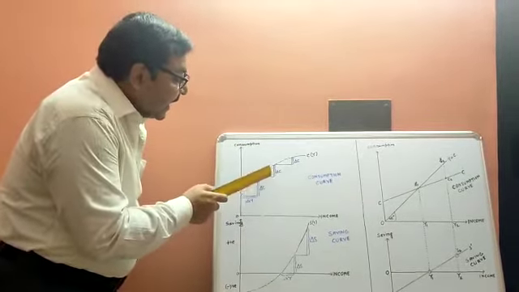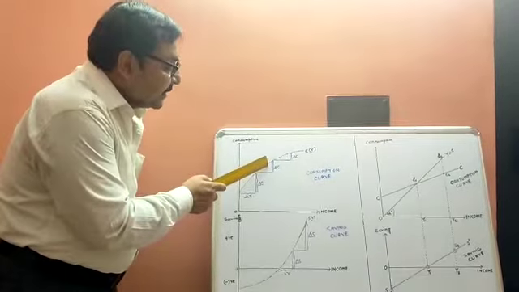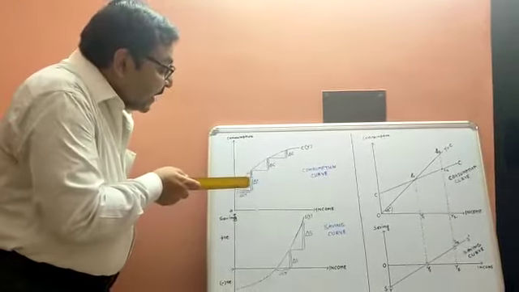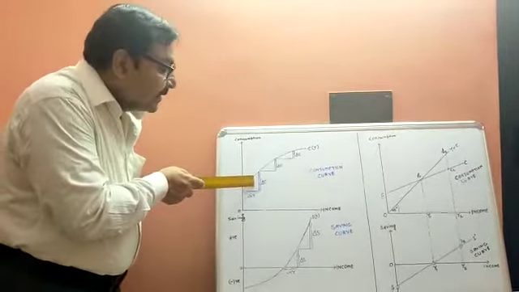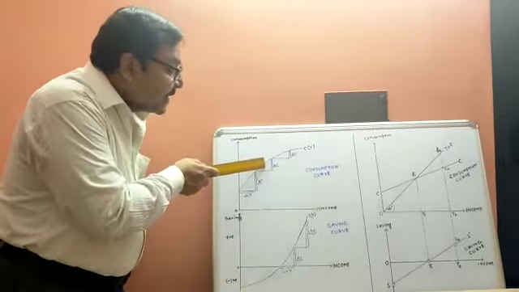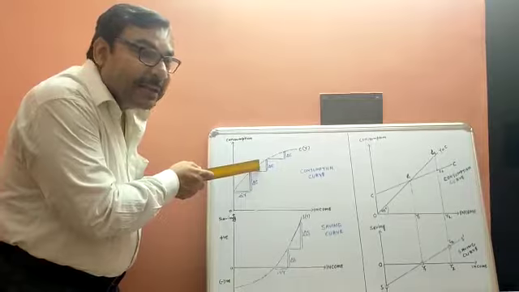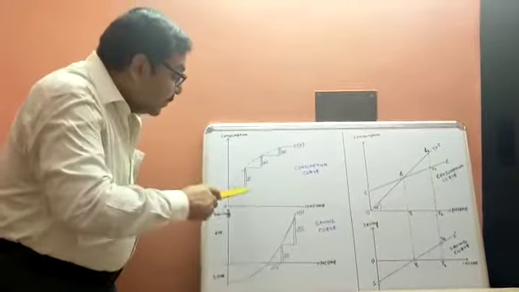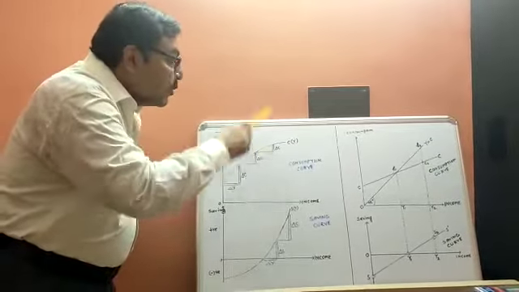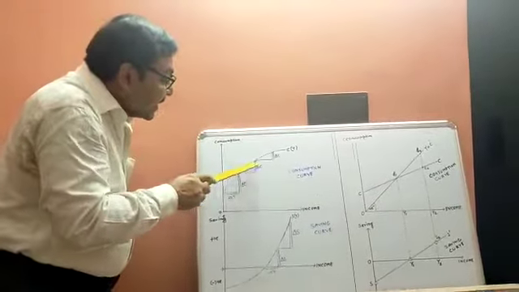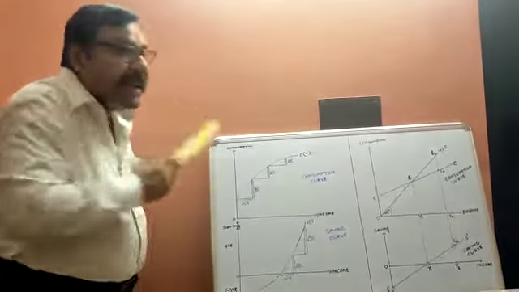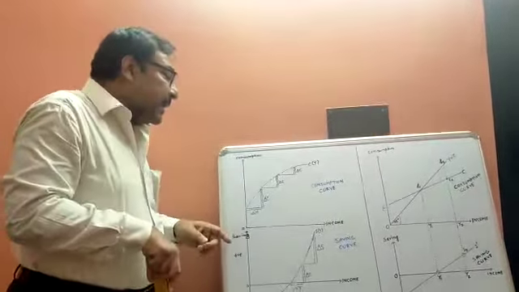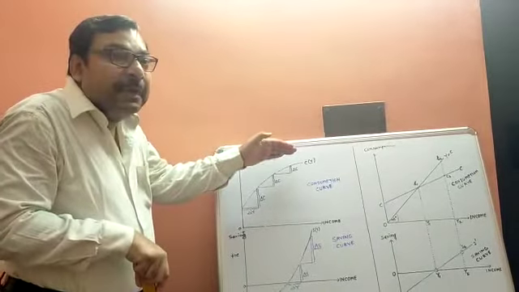As a result, again consumption increases, delta C. But what you have to note here is that initially the change in consumption was higher, but now consumption increases by a lower change than earlier. In this way, delta C is gradually declining. When you increase income by equal increments, consumption is also increasing, but at a decreasing rate. Whenever a variable increases at a decreasing rate, the curve becomes concave downward.